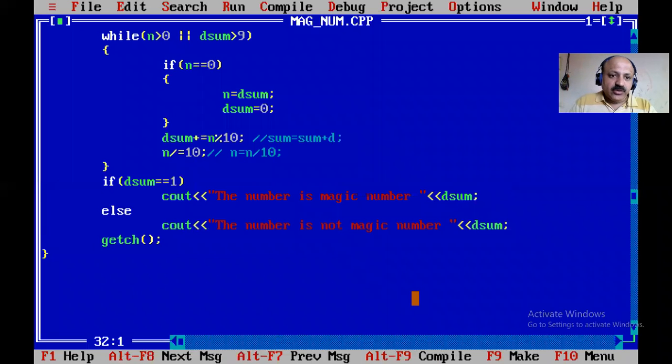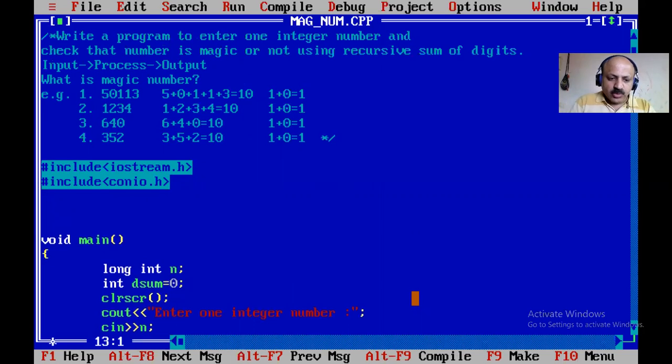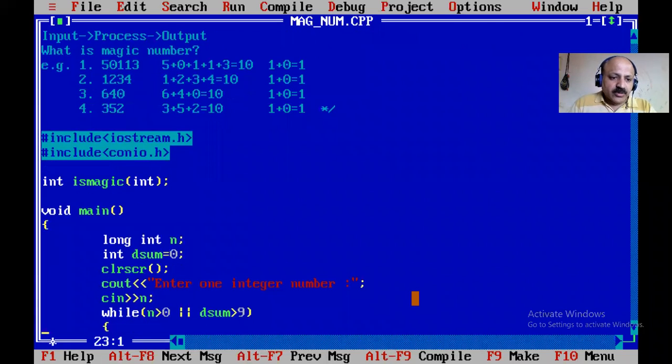So yes, I think you can get the idea. And now I convert it to a UDF, user defined function. So we can call it magic. That type of UDF can be passed an argument with a return data type. So here we can scan, and first I take all as before.